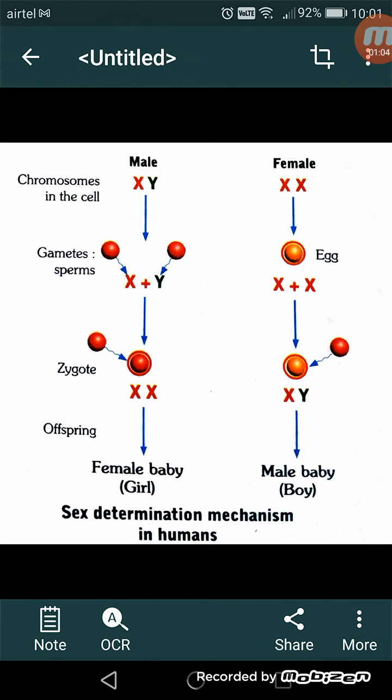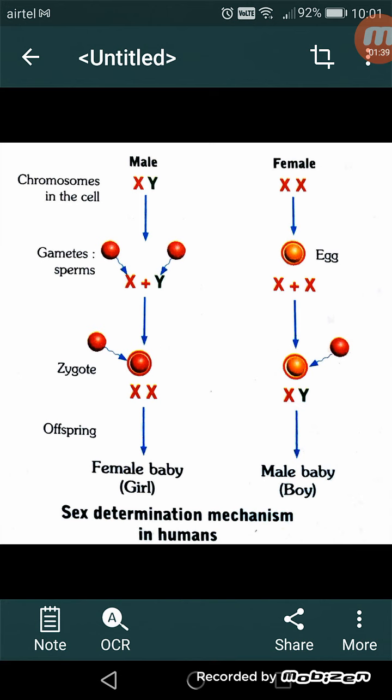of chromosome. So males produce two types of sperm. Some have X type of chromosome and some have Y type of chromosome, whereas all the eggs only consist of X type of chromosome. So if a sperm containing X chromosome fertilizes the egg, a female baby, or we can say a girl child, is produced. But if the sperm containing Y chromosome fertilizes the egg, the condition will be XY. It means a male baby or a boy child will be produced.